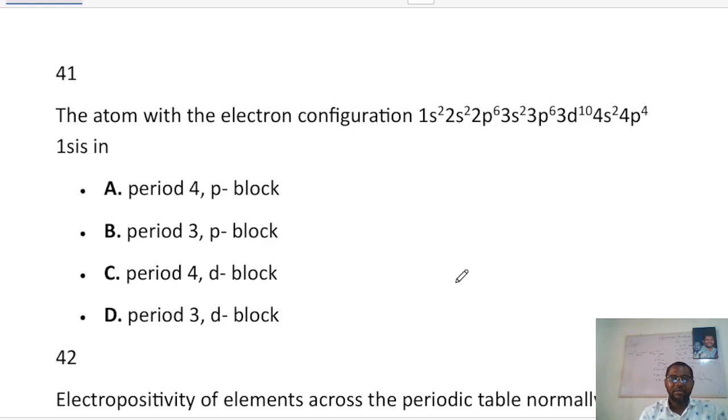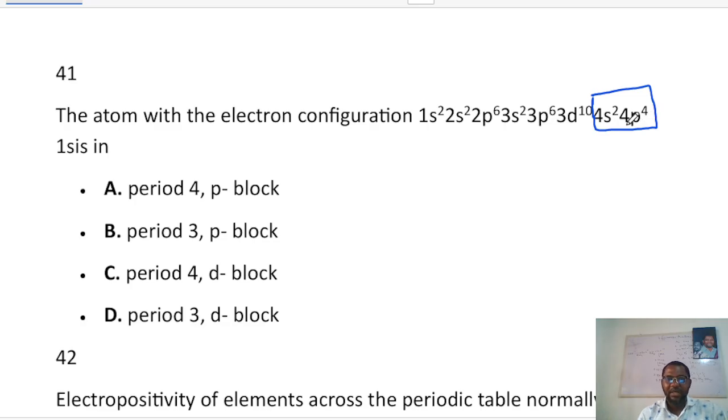Okay, now this one says the atom with this electron configuration. From the configuration, what you want to know is the outermost shell. This is the outermost shell here. So it is definitely a period 4 element, and it is also a p block element because the configuration ends with p.